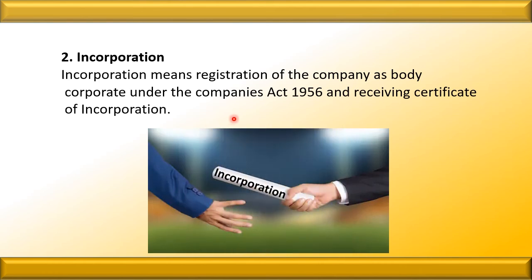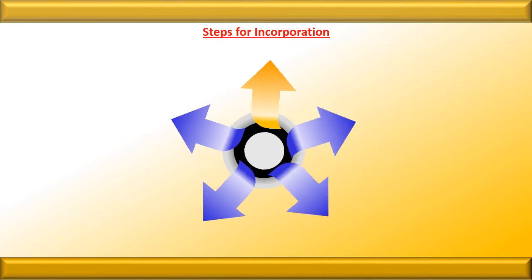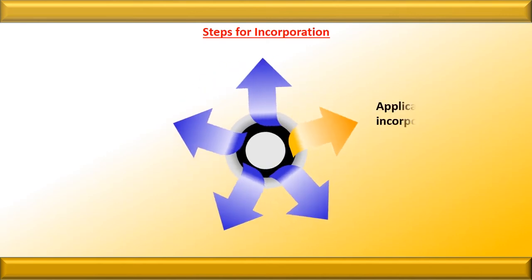And remember one thing, the company will only be registered under the Companies Act 1956 when all the formalities, that is all the necessary documents, have been fulfilled by the promoters. Let us discuss the steps involved in the incorporation. The first step involved in the incorporation or the registration is application for the